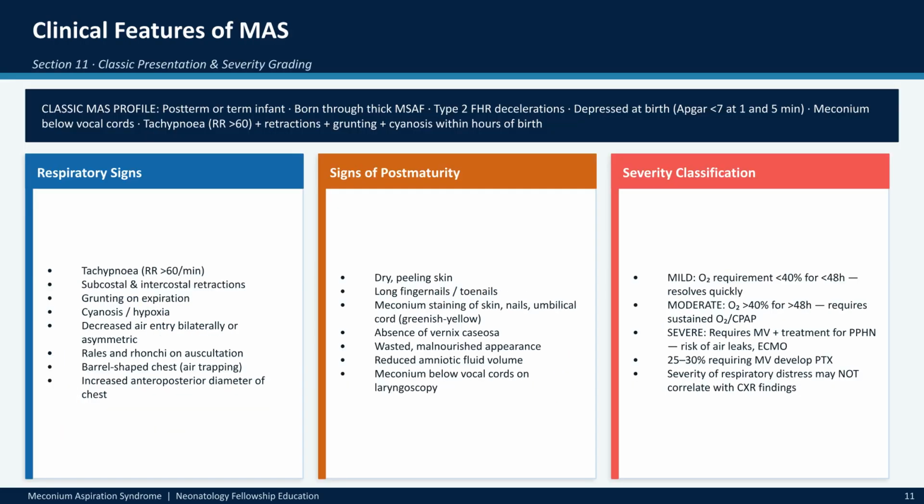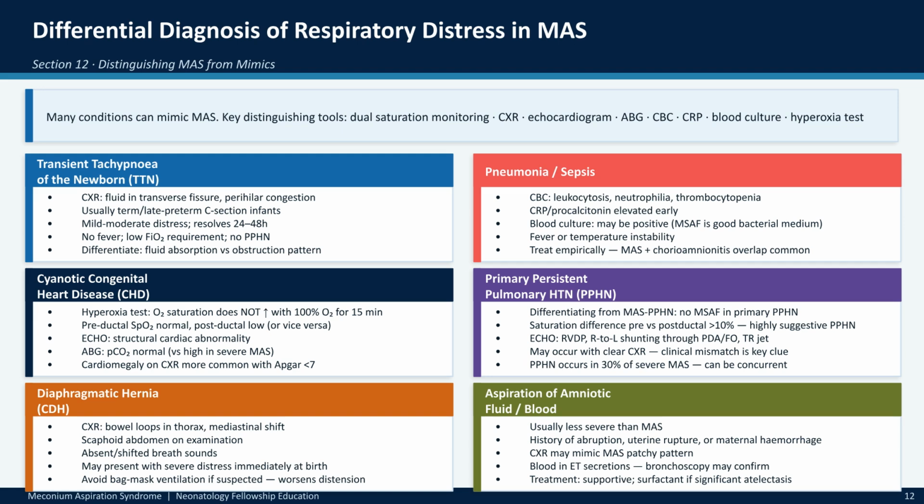The classic clinical profile includes a post-term infant born through thick fluid, often with depressed APGAR scores. Clinical signs range from tachypnea and grunting to a barrel-shaped chest. Severity is stratified based on oxygen requirements and the need for mechanical ventilation. When diagnosing, we must distinguish MAS from mimics like transient tachypnea, pneumonia, or congenital heart disease. Diagnostic tools such as dual saturation monitoring, echocardiography, and careful interpretation of clinical signs are essential for accurate management.